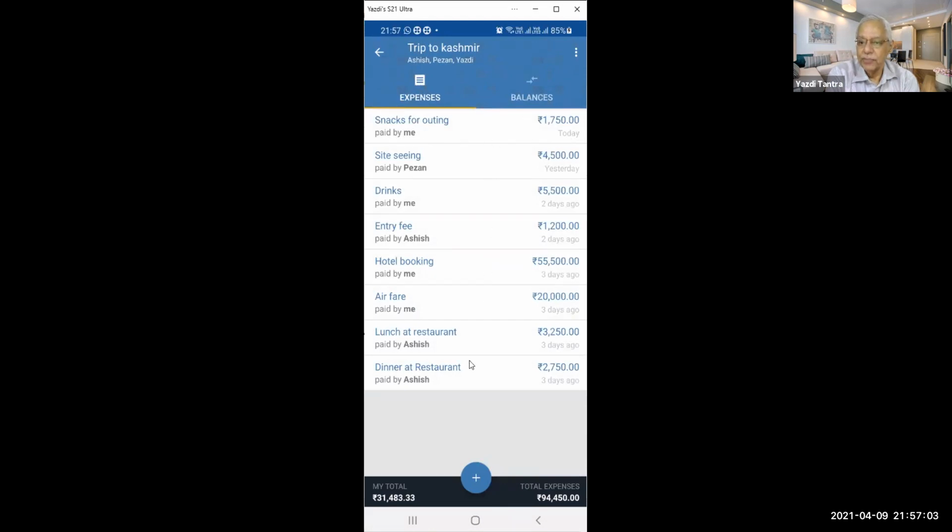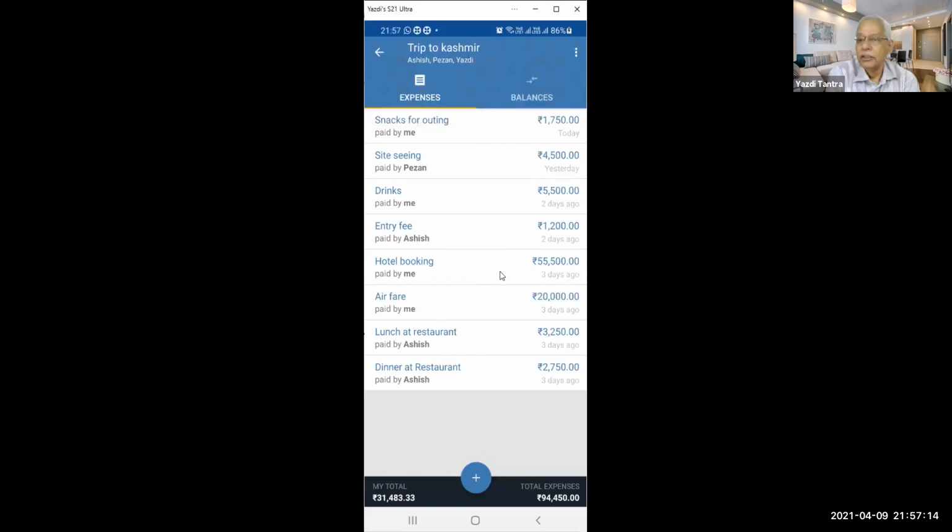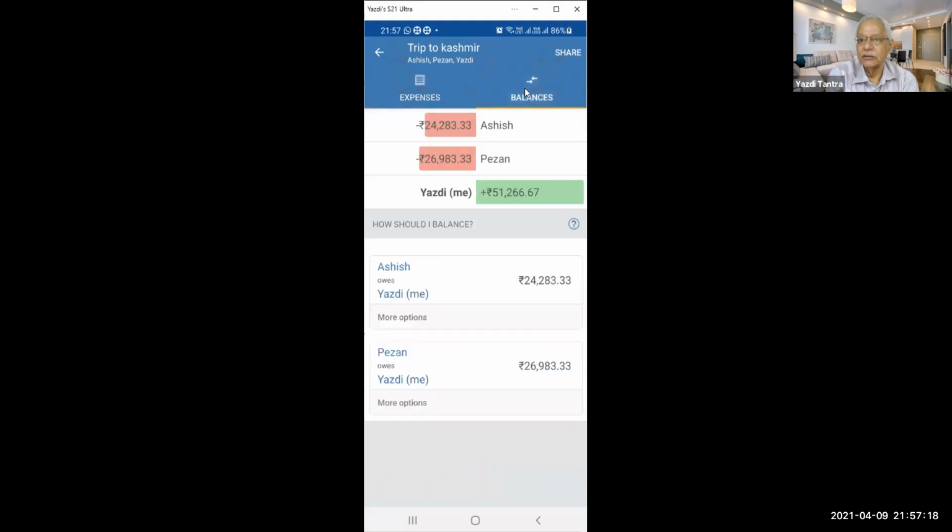Now so many people have paid. Now in this particular trip, Ashish, Pezan and Yazdi, that is myself, we are three of us. Who has paid how much, we don't know. Okay, so what we can do is we can see the balances. These two people have to pay me so much, and totally this much I have to receive from them. Then we are all equal. Ashish owes me so much, Pezan owes me so much.